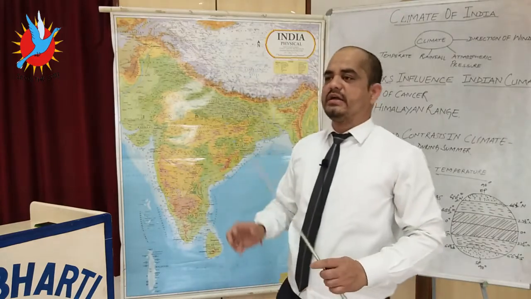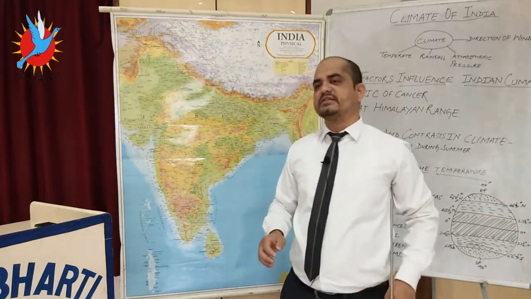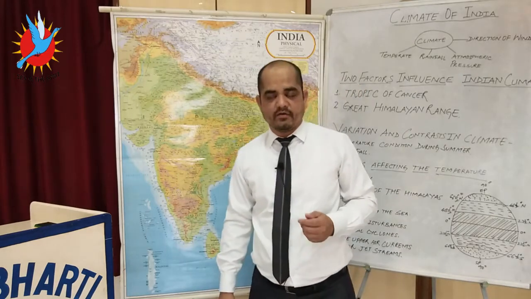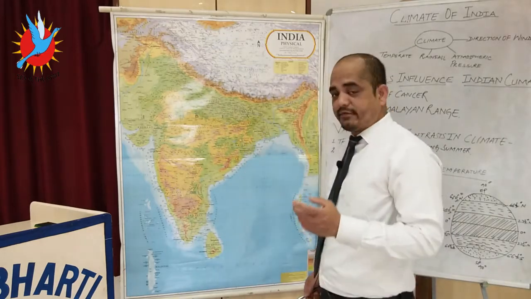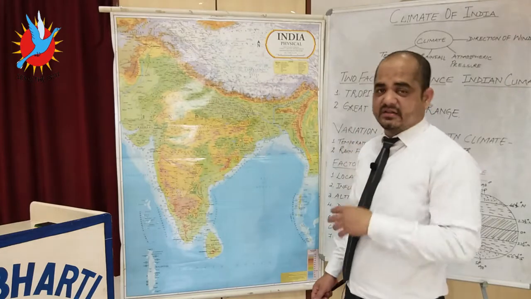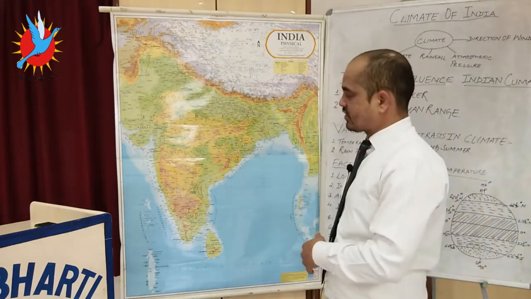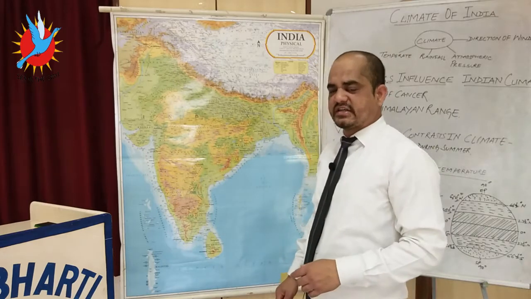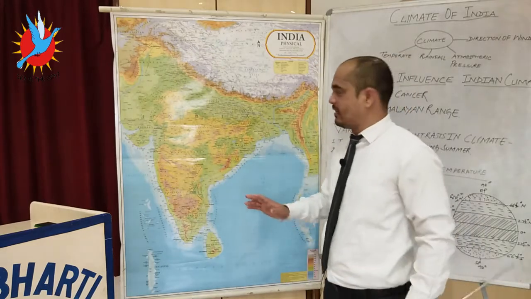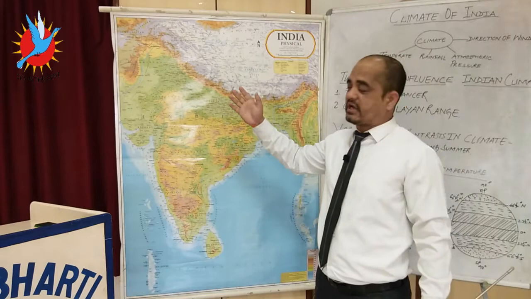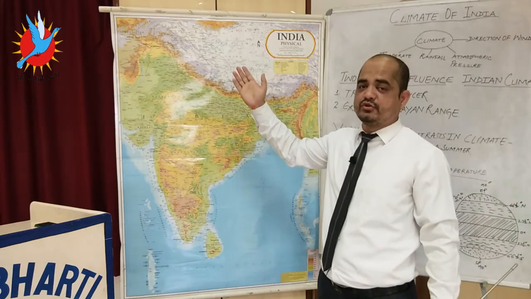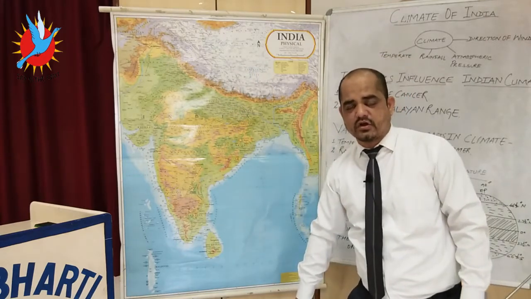The retreating season starts from October and November. On the 1st of September, winds start reversing toward the ocean water bodies. From the 1st of September to the 23rd of September, the apparent movement of the sun is now toward the Tropic of Capricorn.